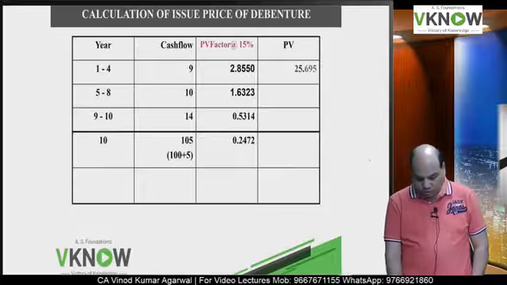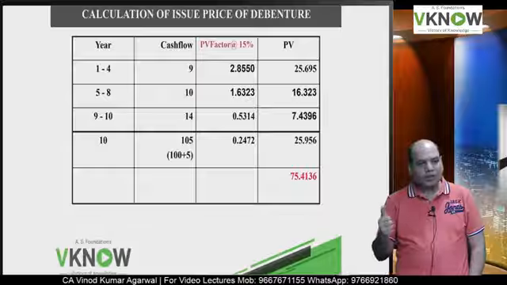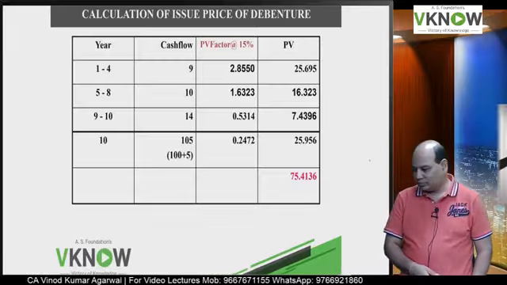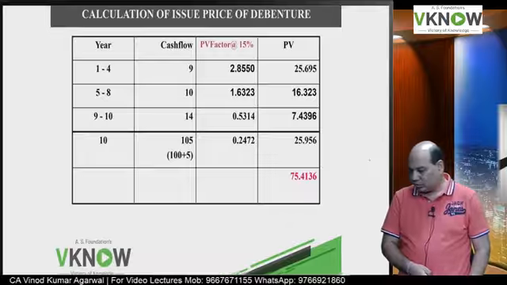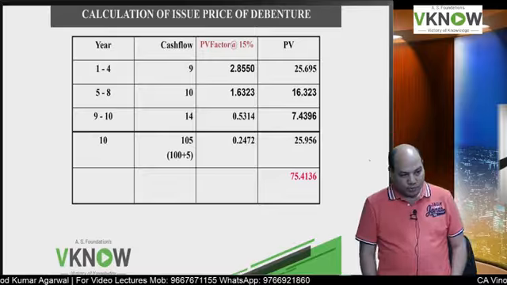So one student has answered 75.4 is the right answer. Everybody should check and confirm 75.4.